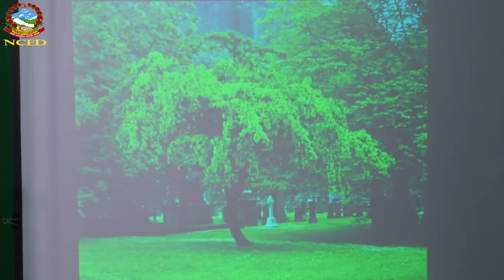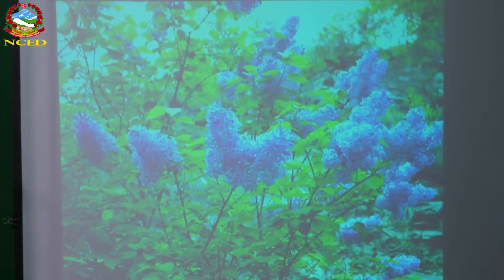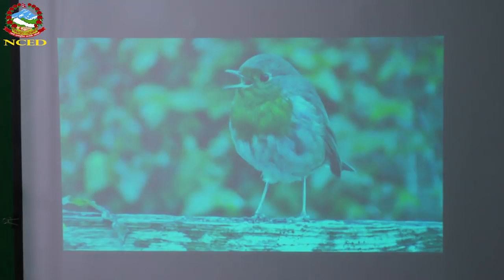So this flower that has bunches of yellow colored flowers, this kind of small tree, is called laburnum. And this is another flower that will come in the poem. That was lilac, and then this is a bird called robin.